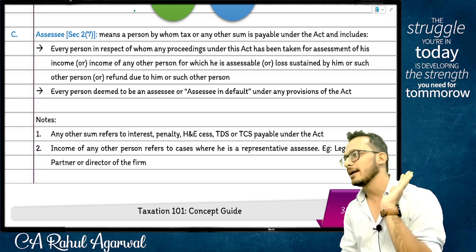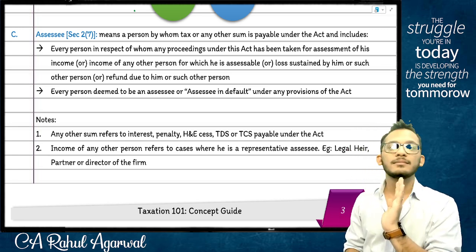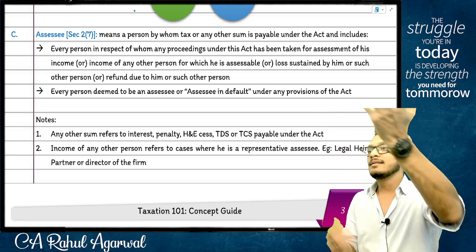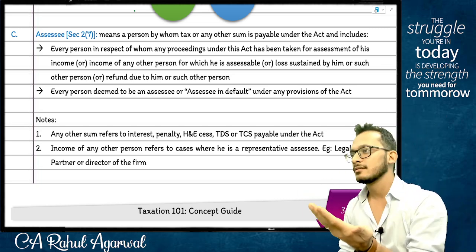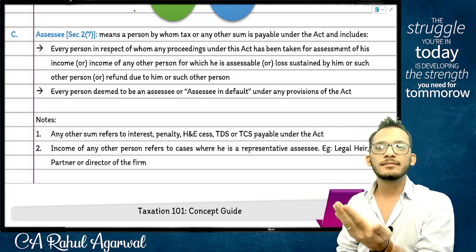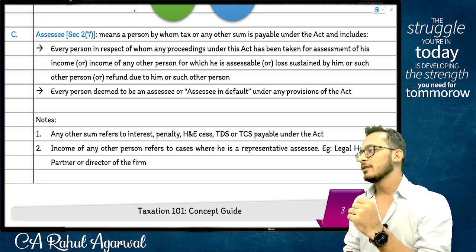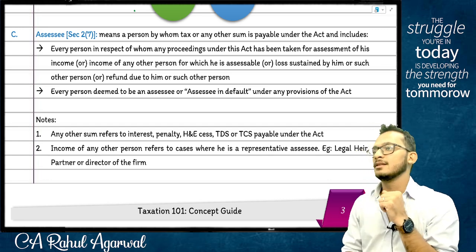Sir, I am not the AOP. I am an individual. You want to collect from the AOP. He's like, the AOP is not there. So that is your mistake. You should have come early. You did not come early. It is not my mistake. Yes or no?